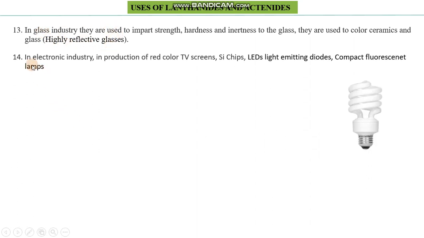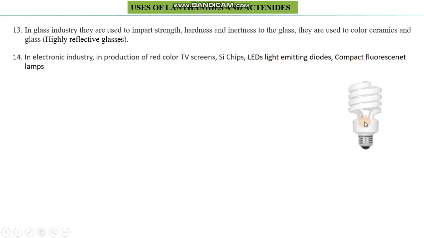So in the electronic industry, it also has certain applications. For example, production of red color TV screens. This is possible because of the use of lanthanides and actinides. Silicon chips are possible because of lanthanides and actinides. Light emitting diodes, they are used in the production of LEDs, and compact fluorescent light.